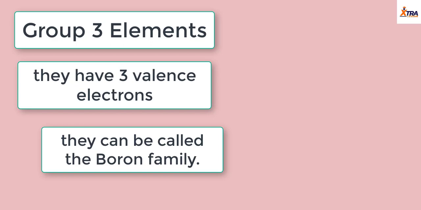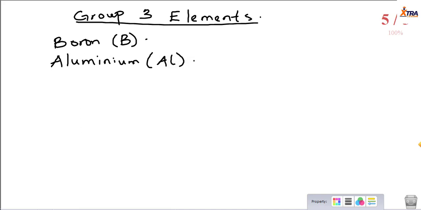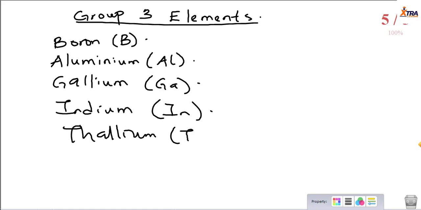In group 3, you have boron, symbol B, aluminium, symbolized as Al, right? We have gallium, Ga, indium, In, and thallium. So we have boron, aluminium, gallium, indium, and thallium, right? And every one of them has 3 valence electrons, right?